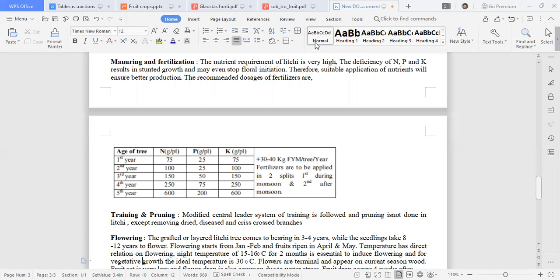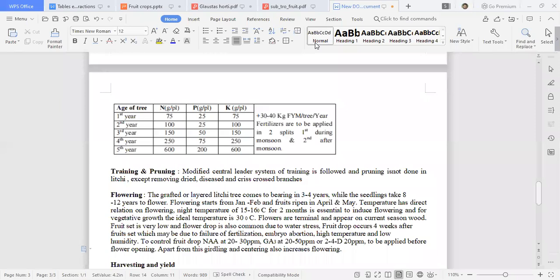When going for high density planting, that concept is also there, and you can adopt it. But here we are not going very deep into high density planting. By the common way, you can allow the tree to grow as such, likewise we do for mango. For mango, 10 by 10 or 8 by 8 meter spacing is conventional.